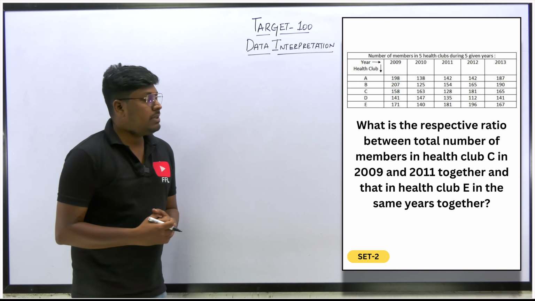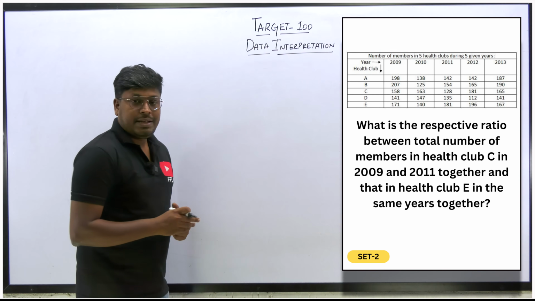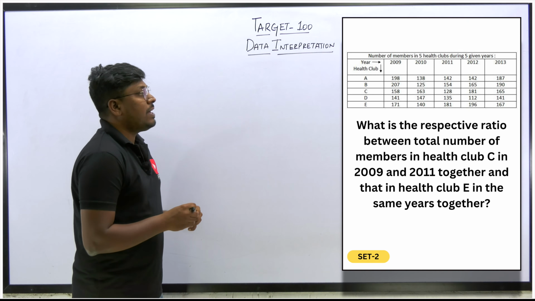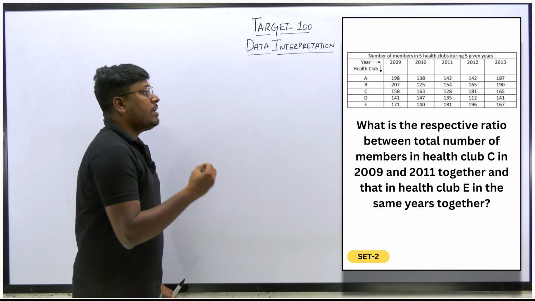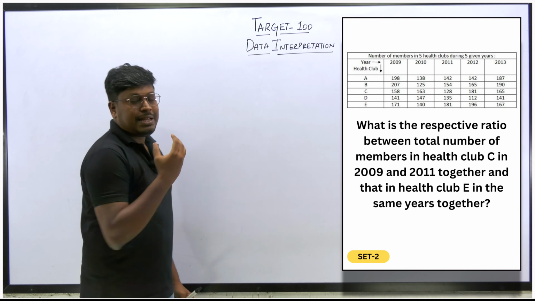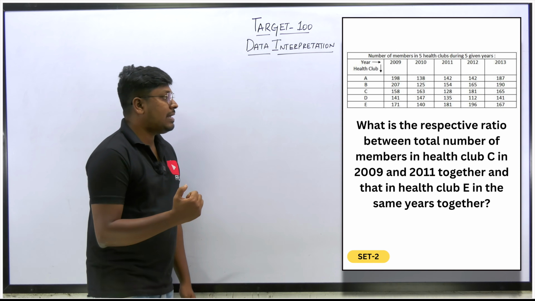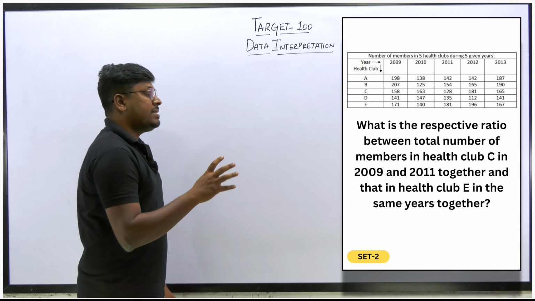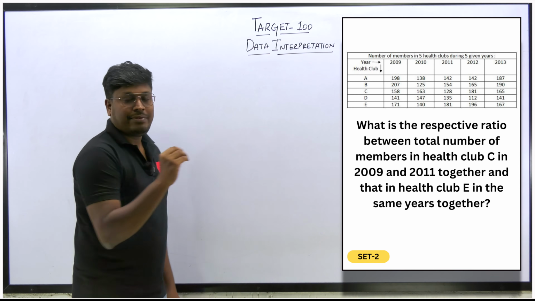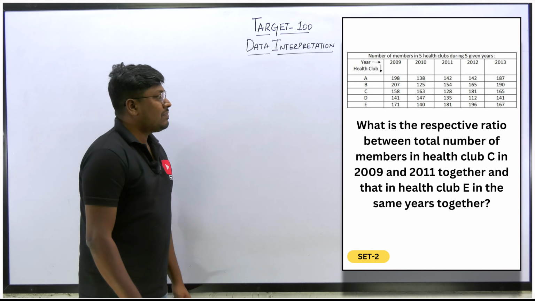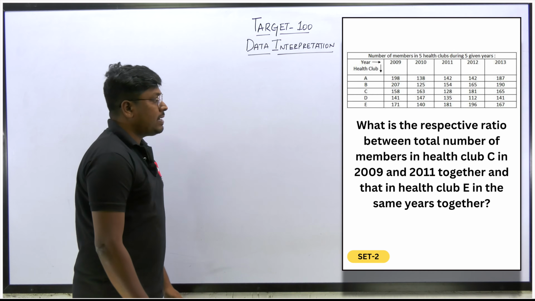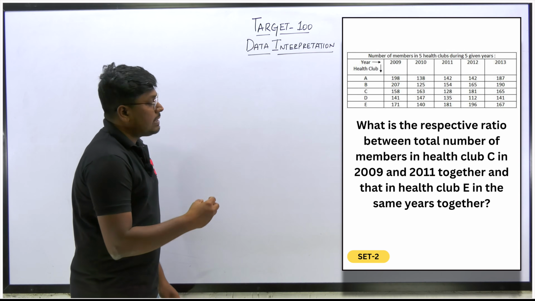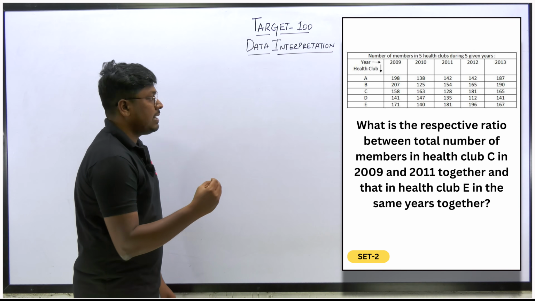Okay friends, so the second set of DA is based on a table chart: the number of members in 5 health organizations during 5 given years. They have given 5 years and 5 health organizations, that is A to E, and all the values are not in percentage; they have directly given the values in terms of numbers. So first question: what is the respective ratio between the total number of members in health club C in 2009 and 2011 together?